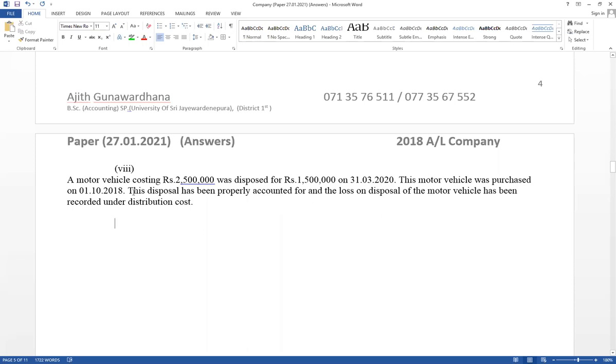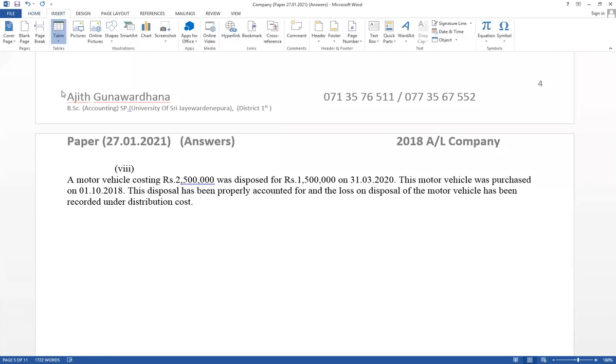It means cost value, accumulated depreciation, disposal value, profit and loss, annual depreciation, 5 things recorded properly. But there is a mistake: loss on disposal of motor vehicle has been recorded under distribution cost. That is an error.